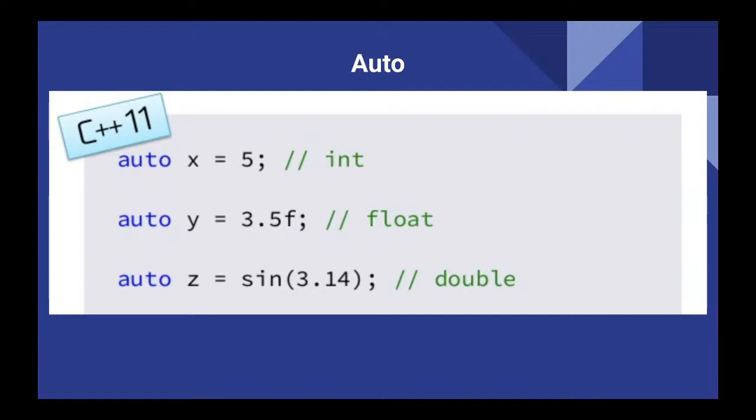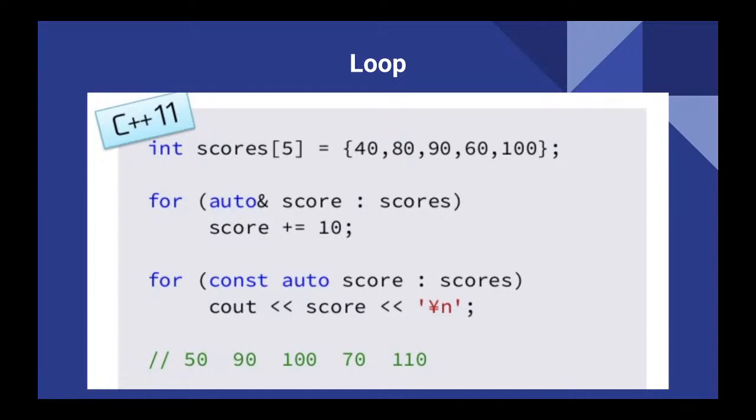So very simple. The source code is much simpler, like Python or JavaScript. The loop is also improved. Previously we had to write for int i equals 0, i plus plus, blah blah blah, right?